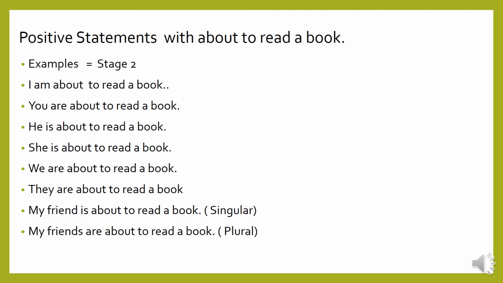We have to find the singular form and the plural form. My friend, there is no letter S, so we use singular as is. My friends, when we add the letter S, it is plural, so you have to use are. My friend is, my friends are.